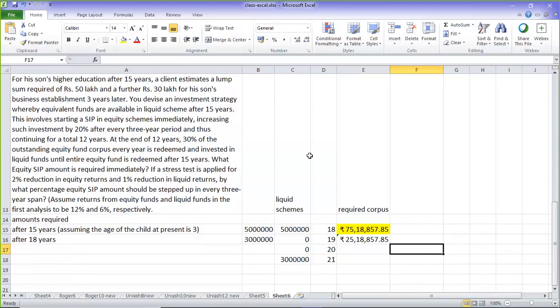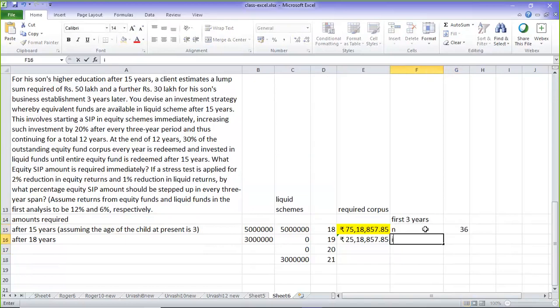So what you need to do is, imagine you are starting with the first 3 years. What is the investment that is going to be? N is equal to 3 into 12.